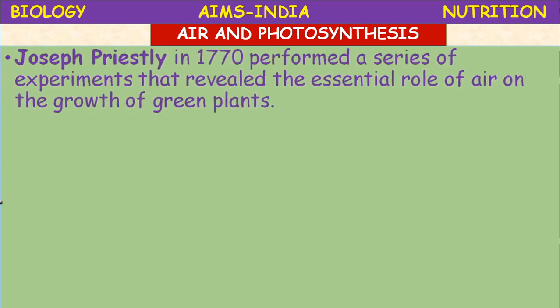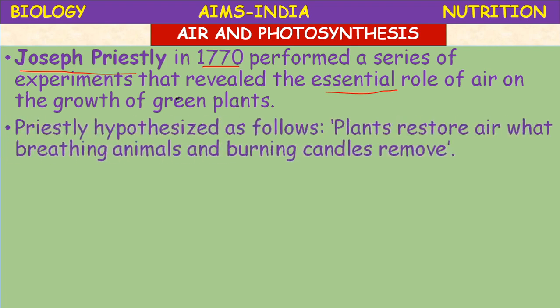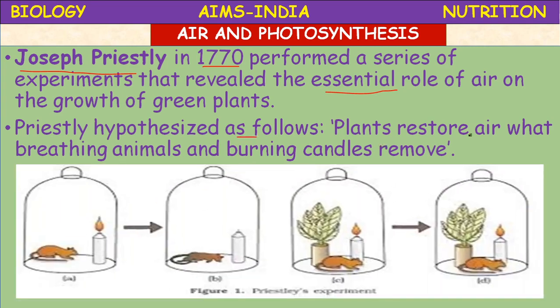Next, Joseph Priestley in 1770 performed a series of experiments that revealed the essential role of air on the growth of green plants. Priestley hypothesized that plants restore air, what breathing animals and burning candles remove.